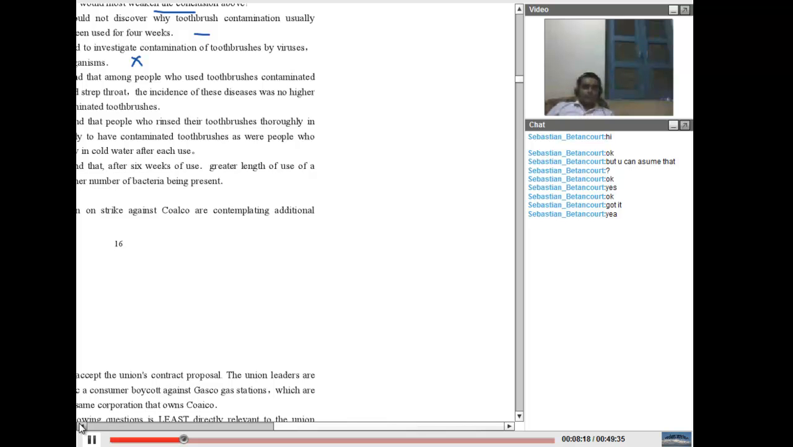The dental researchers found that among people who use toothbrushes contaminated with bacteria that cause strep, the incidence of these diseases was no higher than those who used uncontaminated toothbrushes. Okay, now they are talking about something good here. This makes sense, because it says that even if you are using contaminated ones, it won't be an issue. So this seems fair enough.